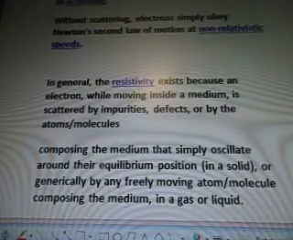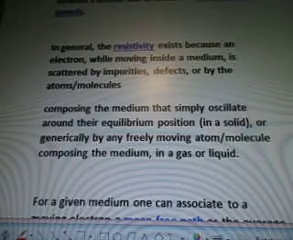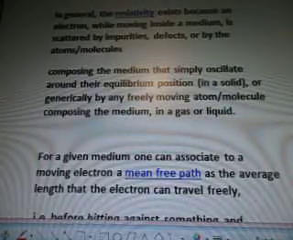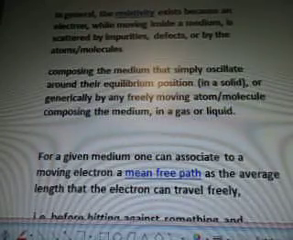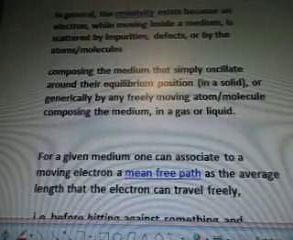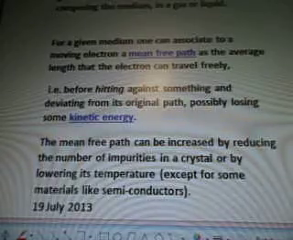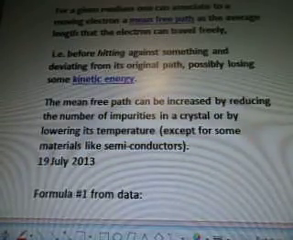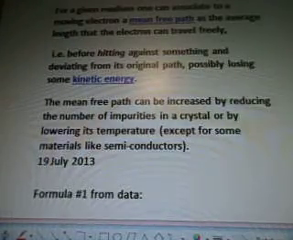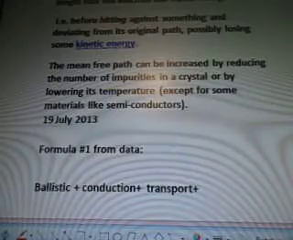In general, the resistivity exists because an electron, while moving inside a medium, is scattered by impurities, defects, or by the atom's molecules, composing the medium that simply oscillate around their equilibrium position in a solid, or generically by any freely moving atom molecule composing the medium in a gas or liquid. For a given medium, one can associate to a moving electron a mean free path as the average length that the electron can travel freely, i.e. before hitting against something and deviating from its original path, possibly losing some kinetic energy. The mean free path can be increased by reducing the number of impurities in a crystal or by lowering its temperature, except for some materials like semiconductors.